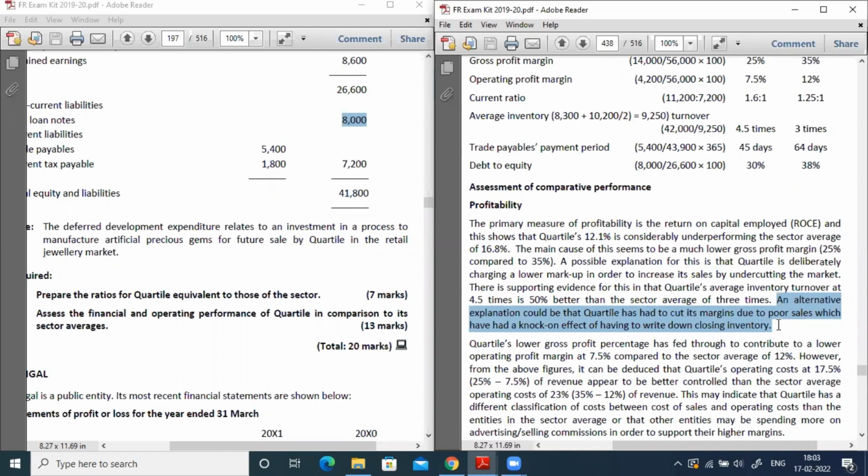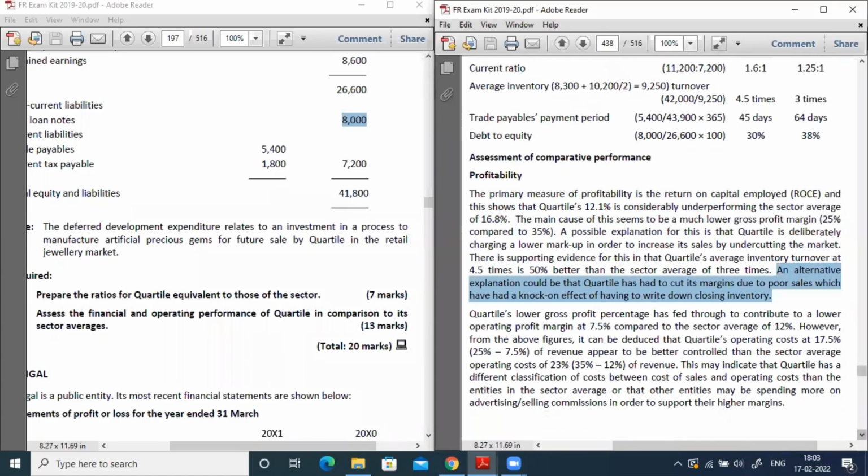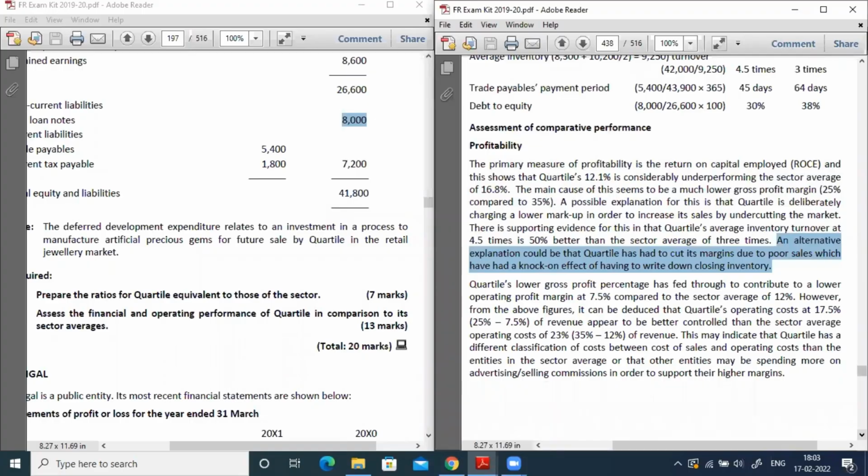Previously, they might have faced some issues with poor sales, so that's why their profit decreased. Right, now the lower gross profit percentage has fed through to contribute to a lower operating margin at 7.5% compared to the sector. So here the operating margin is 7.5%, but the sector is 12%.